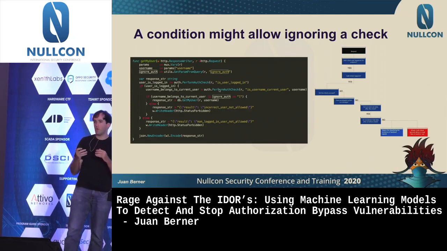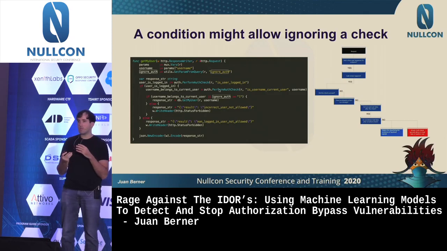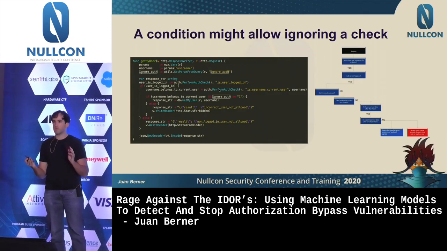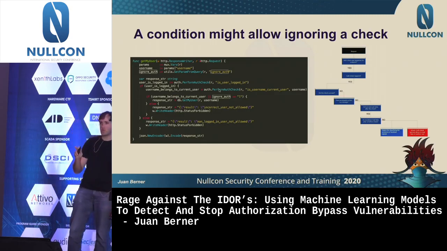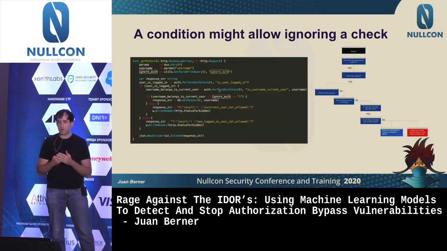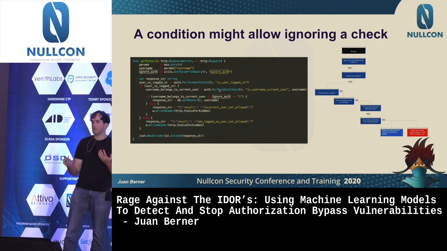In that case, you are actually executing the same check, but you might ignore the result. This might happen if somebody changes the Boolean logic for that authorization check. And there you have the decision tree of how this can happen, because there's some check in the endpoint and it happens, but it does not succeed, yet you're still giving back the resource.